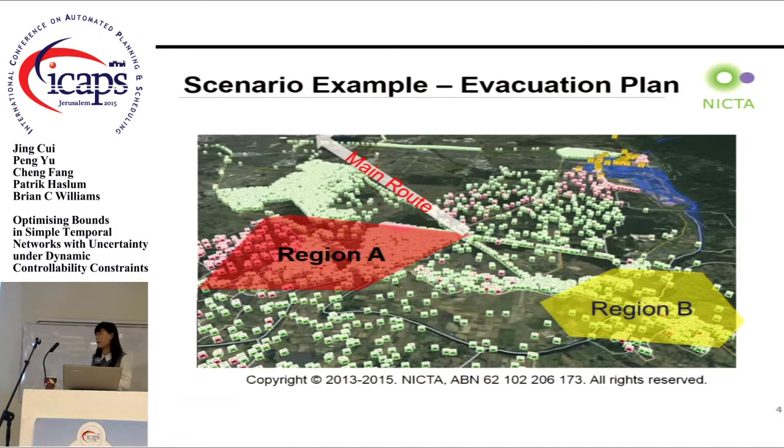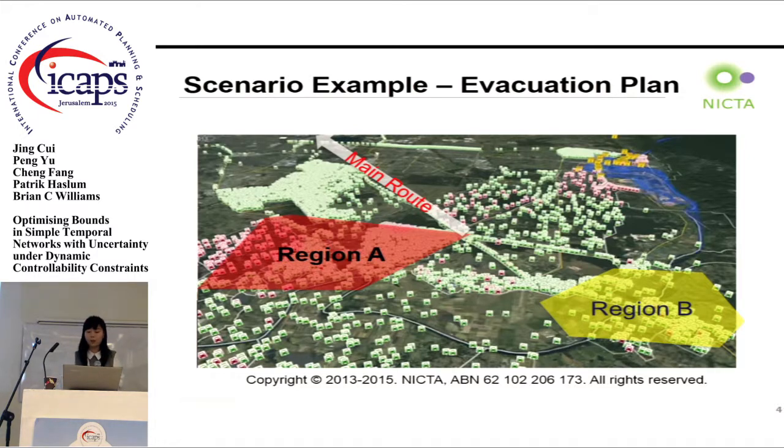And in this example, the flows from region A and region B have to share the same main route to escape from the city. Ideally, we want the evacuation plan to be like this: at the time point the flow from region B reaches the entrance of the main road, the flow from region A has already passed the entrance of the main route. But what's the proper time to let region B start to evacuate?